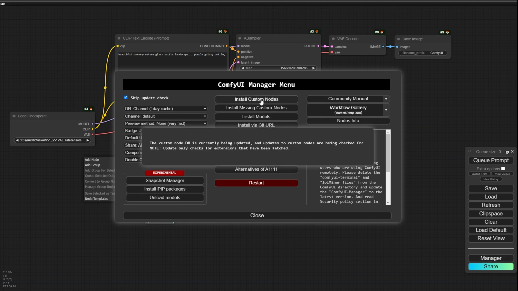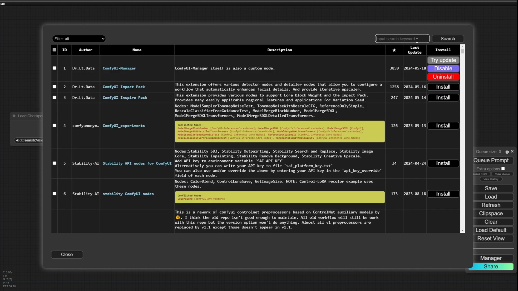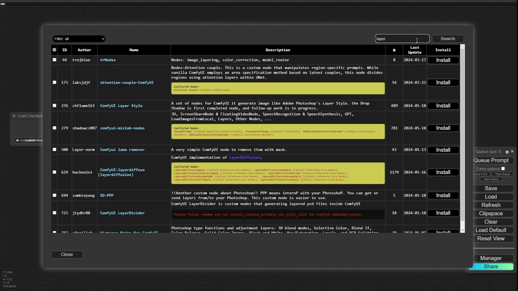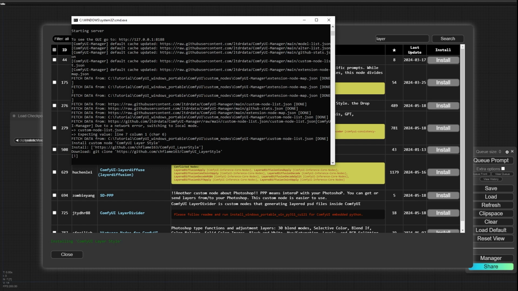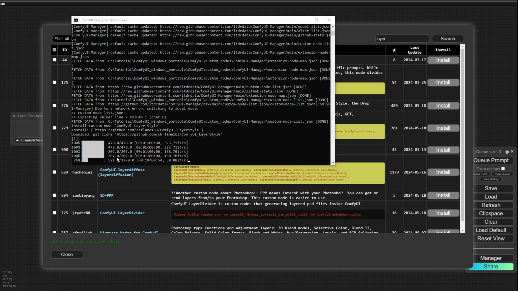Manager, install custom node, layer style, and click on install. Maybe it's related to my internet connection. Okay, now I can see it's going up to 30%, and I have to wait to download all necessary files, and after that I can make sure that everything is correct.